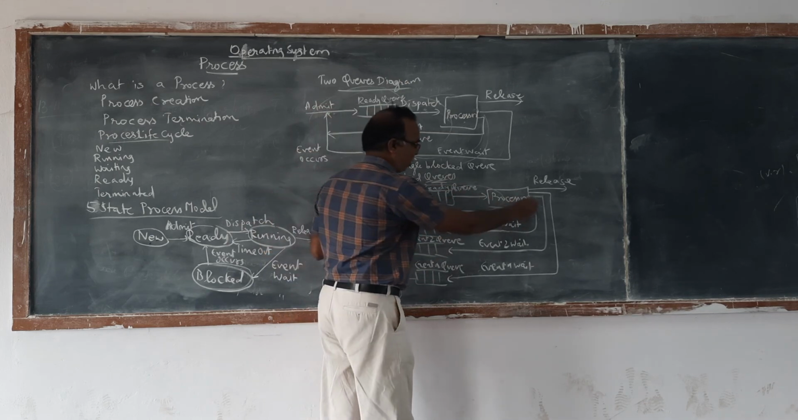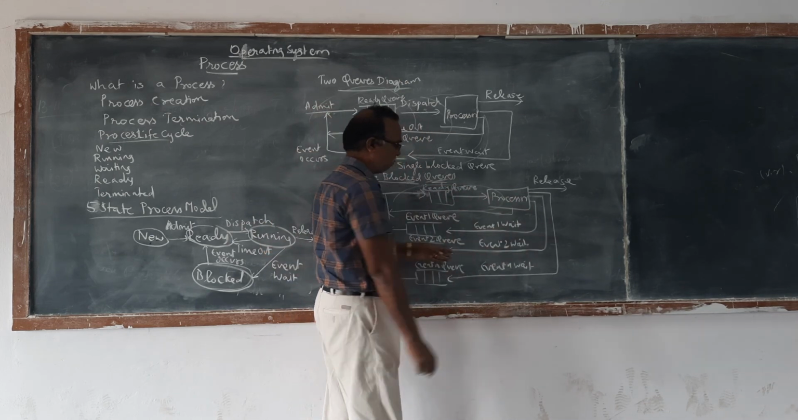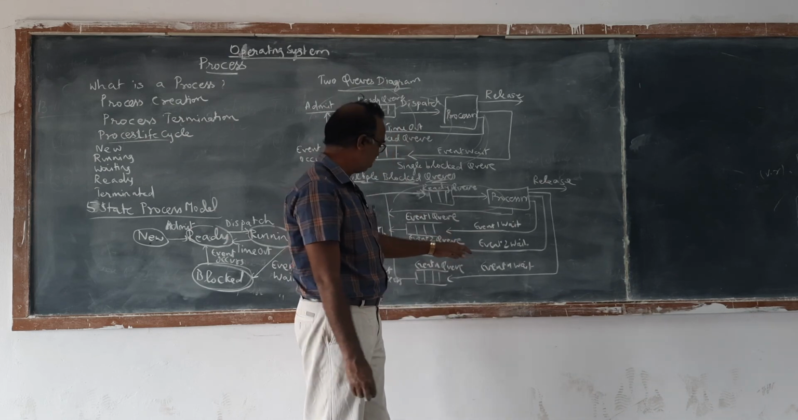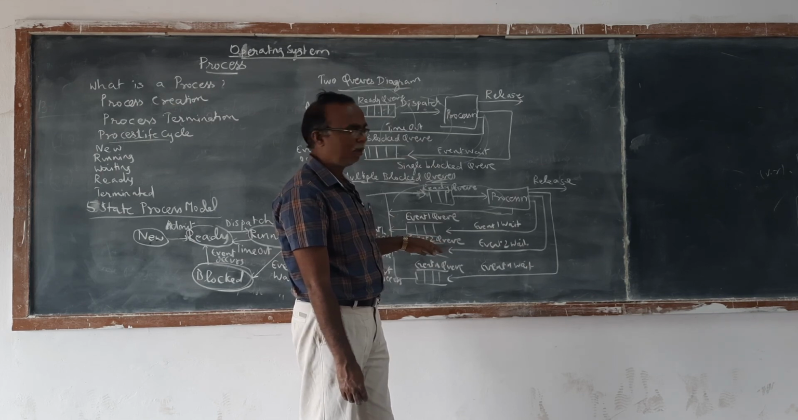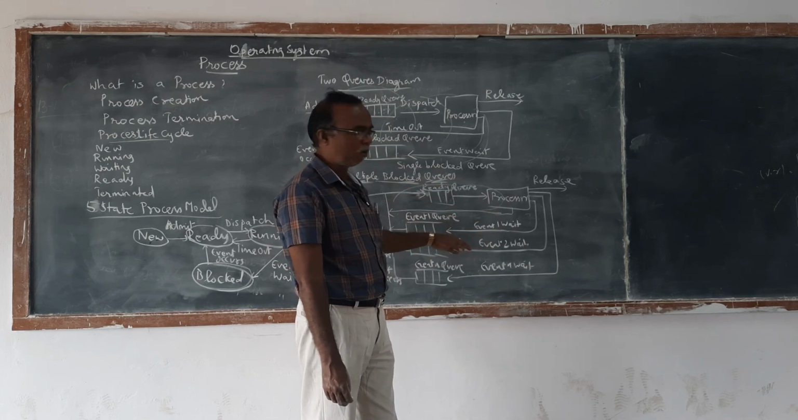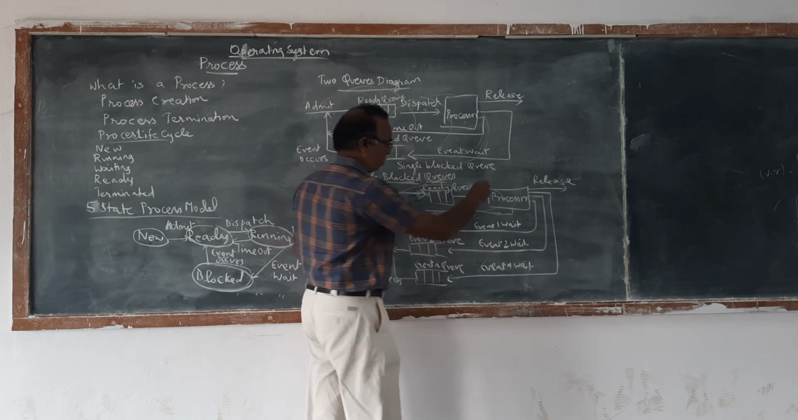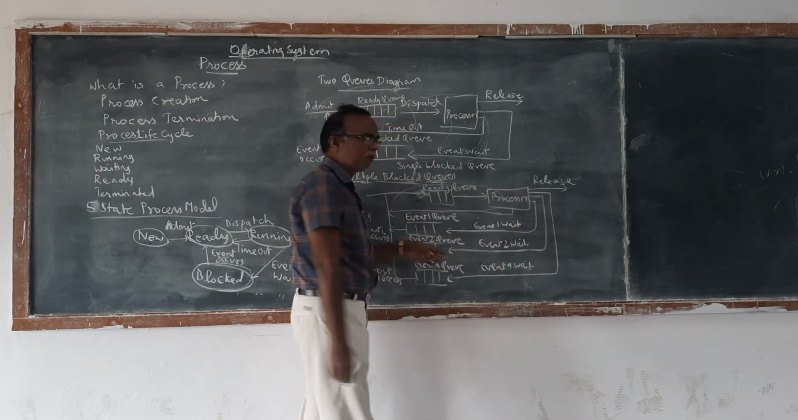And then event 2 is occurring. So at that time the queue has to wait. The process has to wait. Then it has to be executed. Then the next process like this.